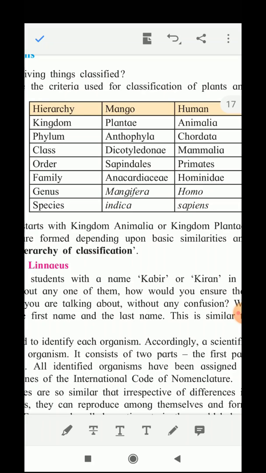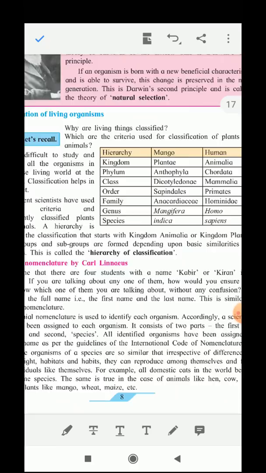The mango plant has dicotyledonous seeds. And Mammalia means the human beings give direct birth to the young ones. Mammalia, Reptilia, Pisces are all different classes of animals. Then orders, Sapindales, then primates, family Anacardiaceae, then Hominidae, genus Mangifera, and then Homo, species indica, and sapiens.